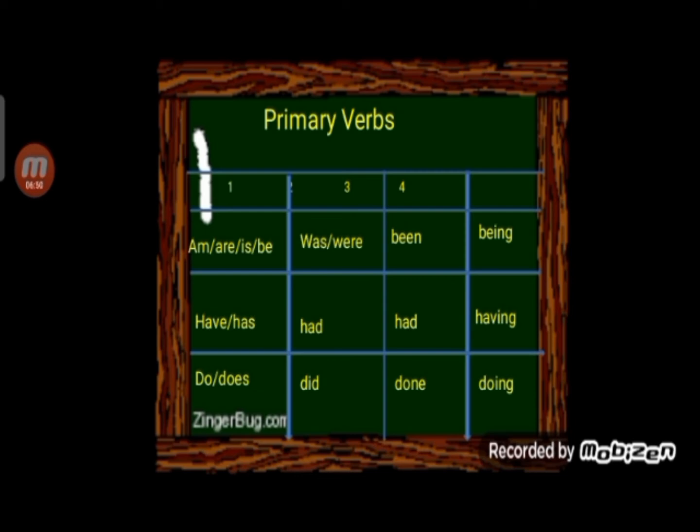Do has 2 first forms, that is do and does. Did is the second form, and the third form is done, and the ing form is doing.